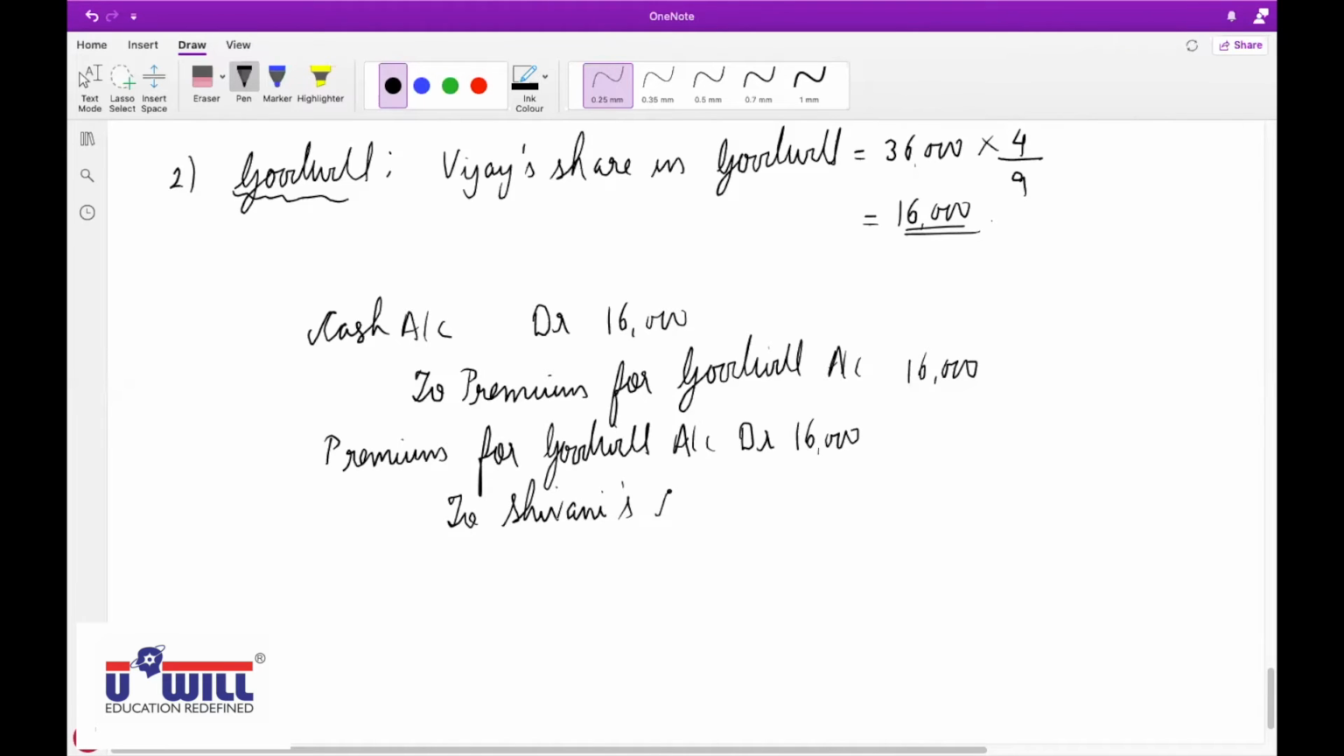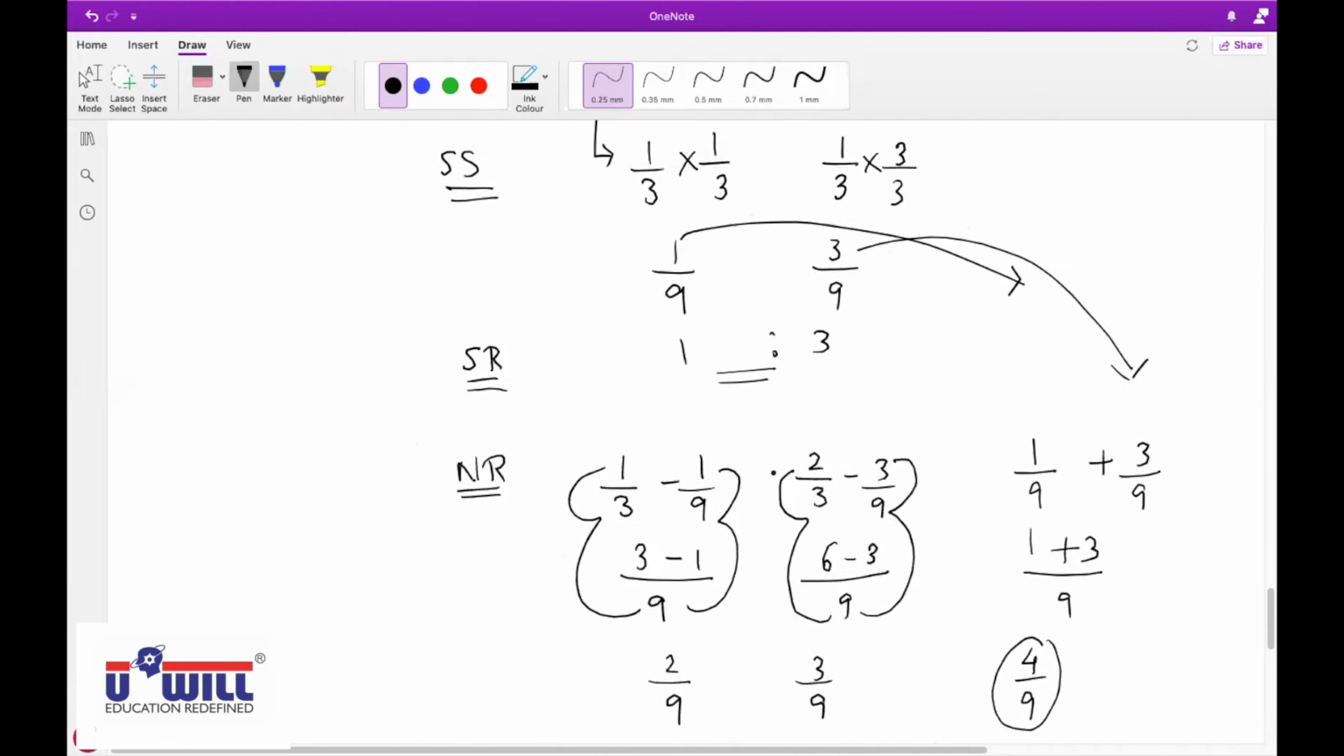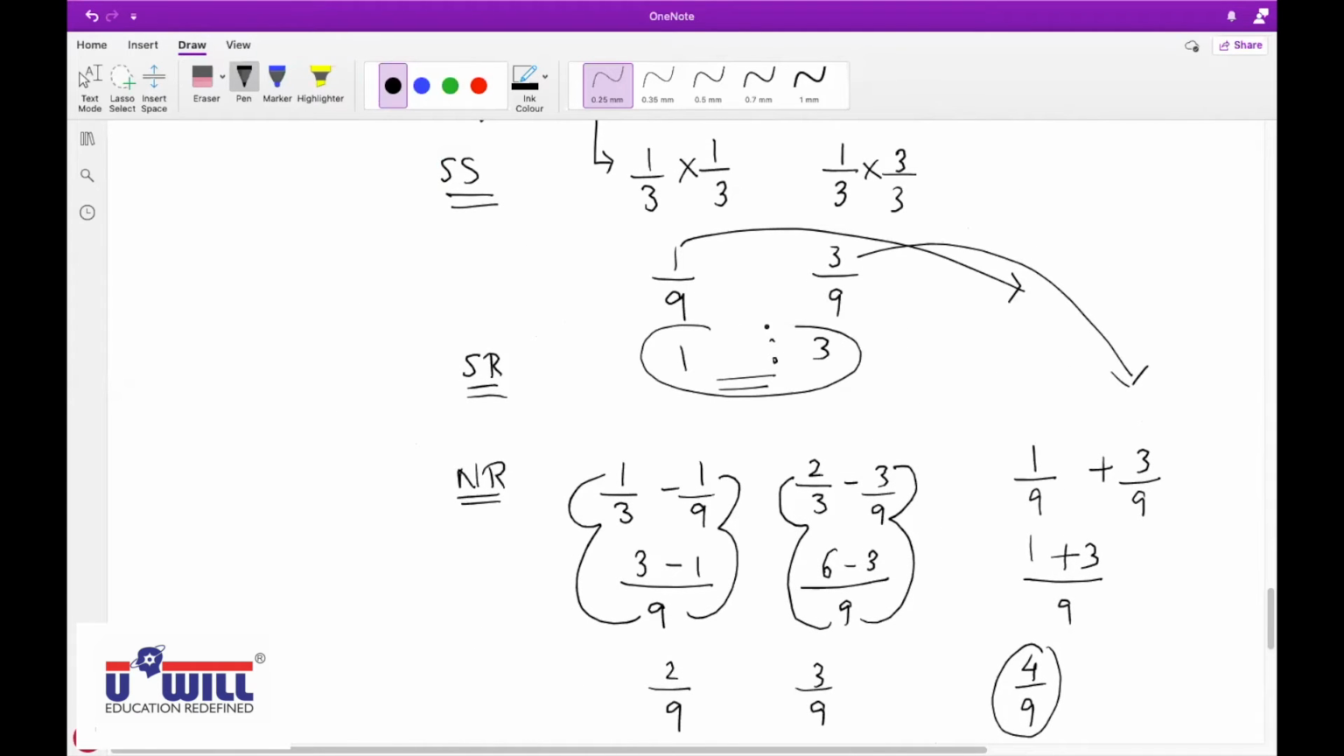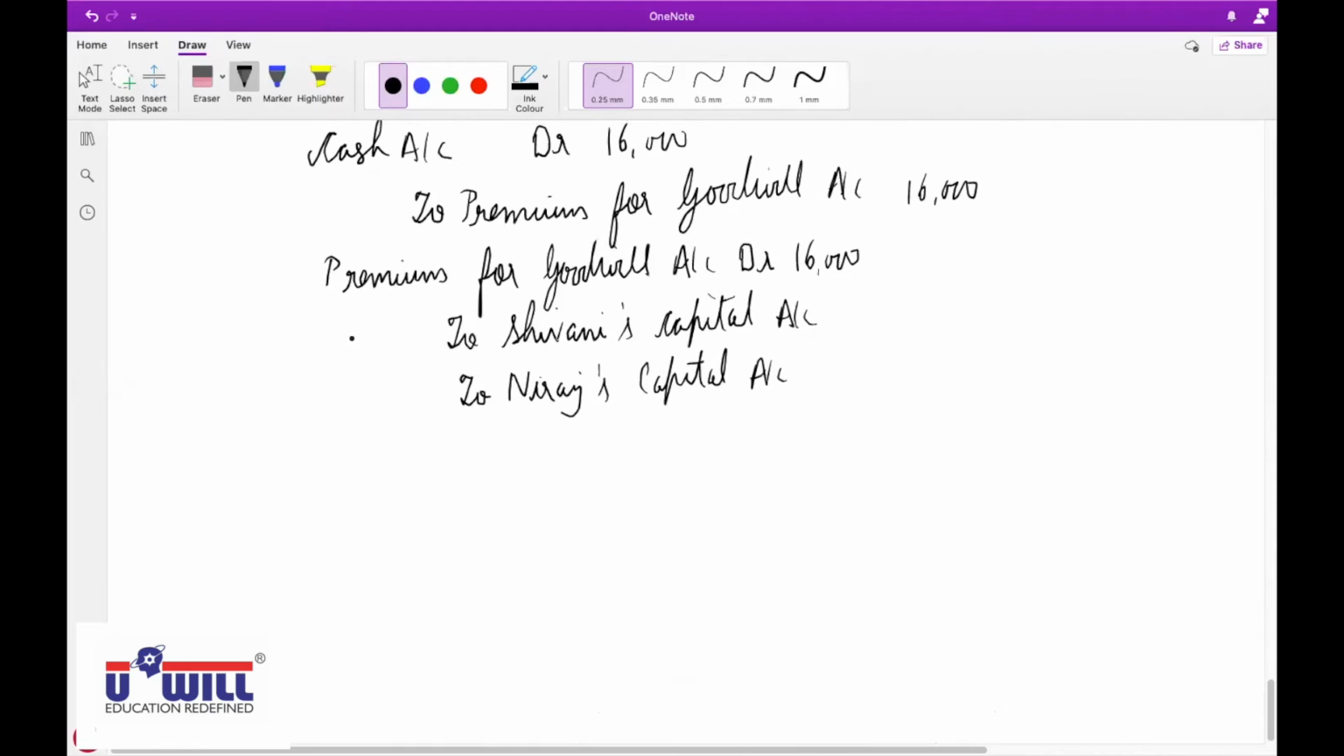In which ratio? Sacrifice ratio. And what is that? It is 4,000 in Shivani's capital and Neeraj's capital is 12,000. What is the sacrifice ratio? 1:3. We have done here, sacrifice ratio is 1:3, 1 by 4 and 3 by 4. So 16,000 into 1 by 4 is 4,000, and 16,000 into 3 by 4 is 12,000.